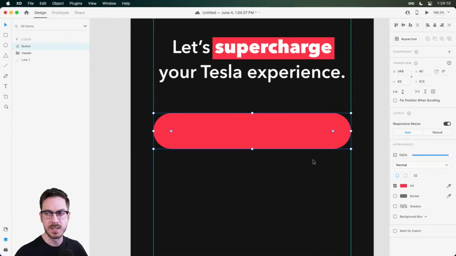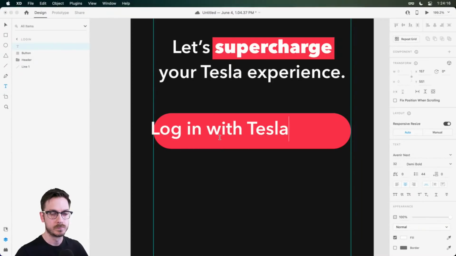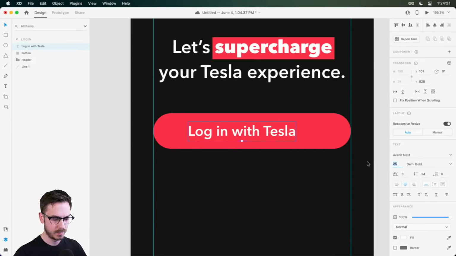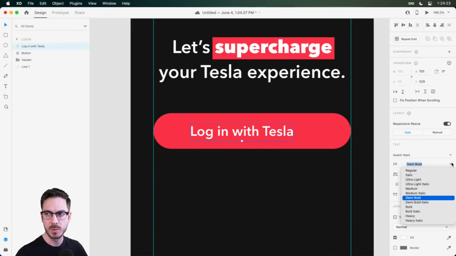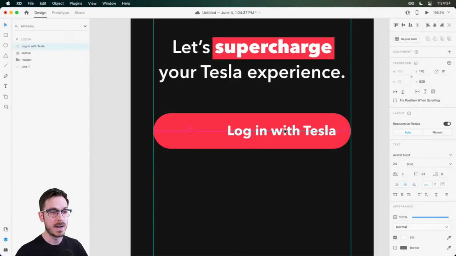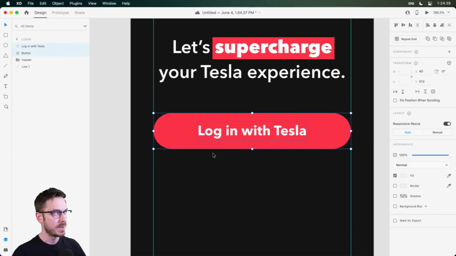And then on top of this, we're going to go ahead and grab our text, log in with Tesla. And I'm going to talk about this in just a moment. Let's go for 24, and to make sure we can really see it, let's try bold. And I'll make sure it's centered. Snap, come on. There we go. Okay. You can also grab both layers and then use the alignment options at the top. Okay, so with this looking pretty good, I'm going to go ahead and turn this into a component.